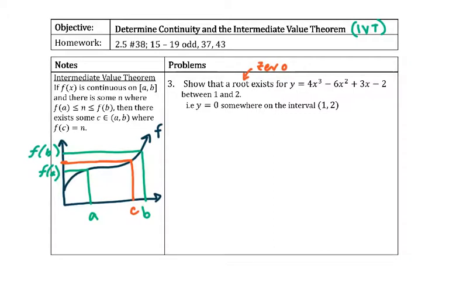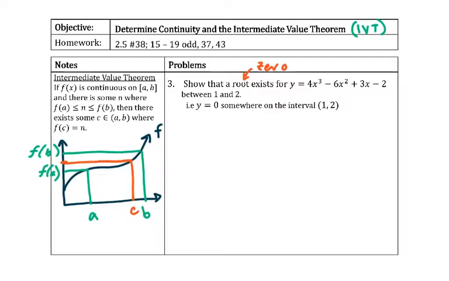So, knowing where a root is, we'd have to grab a calculator, do all these things. They didn't have graphing calculators back when they were coming up with all these calculus rules and theorems and discovering them. So they could use this, though, because what it's really asking is, we want to show that y is equal to 0, right? Same thing as a root. Y is equal to 0 somewhere on the interval of 1 and 2.